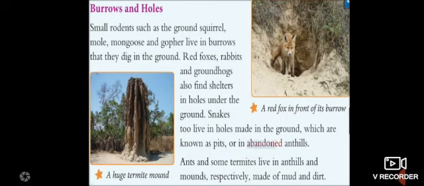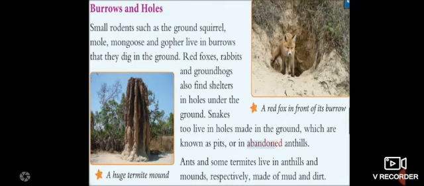Burrows and holes. Burrows means, you can see a red fox in its front burrow, a hole-like structure under the ground. Small rodents such as ground squirrels, moles, mongooses, and gophers live in burrows. Children, a rat, a squirrel, and a snake will also live in burrows. They dig in the ground, so with the help of their legs they will dig their burrows.